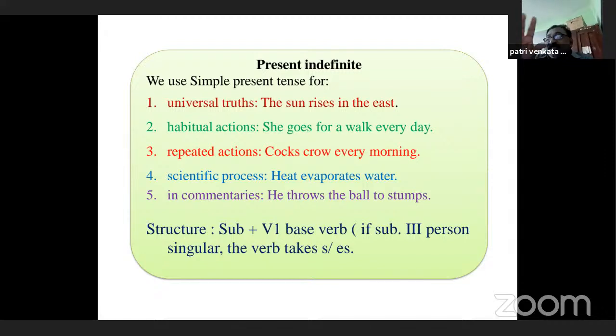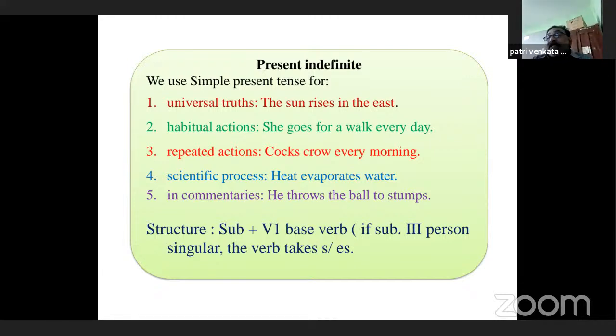We use such sentences in present indefinite: universal truths, habitual actions, repeated actions, to describe a scientific process, or sometimes the commentators use present indefinite in their commentary also. Using present indefinite, how should the structure be? Generally, after the subject, we use the base verb, that is V1, or the root verb.